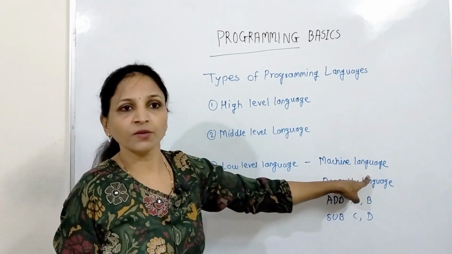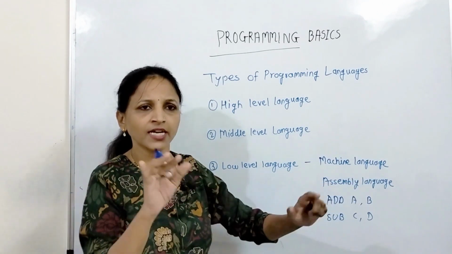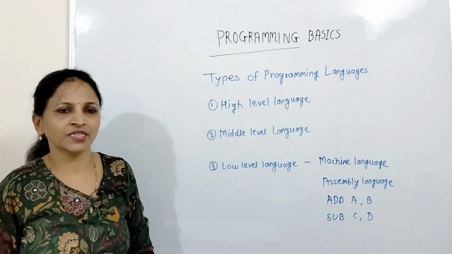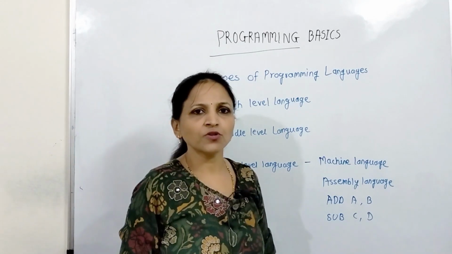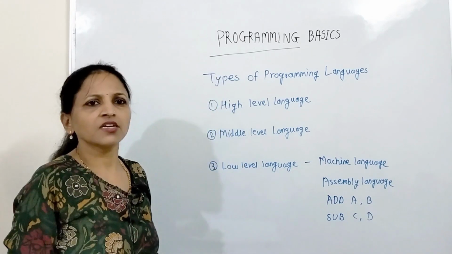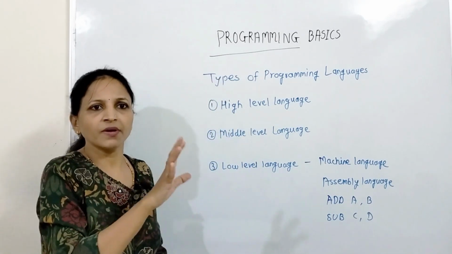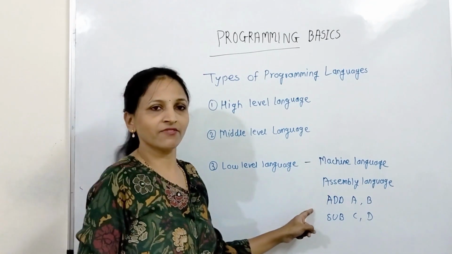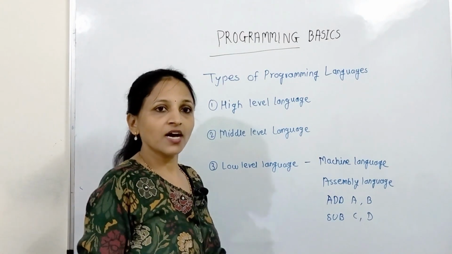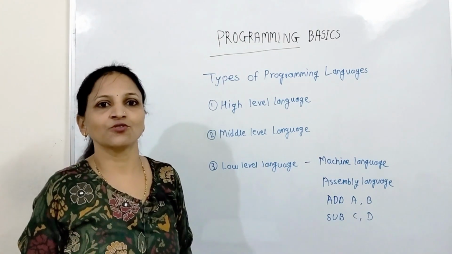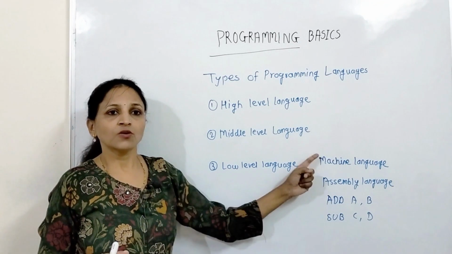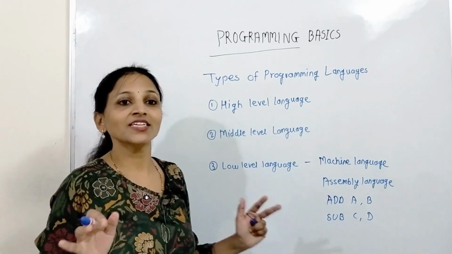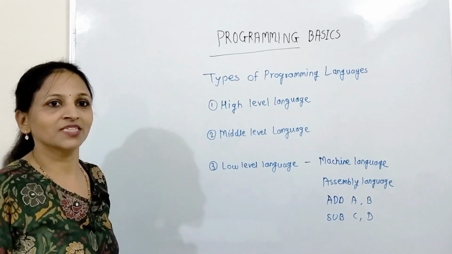If you are writing code in machine language, no conversion is needed; directly that code will be executed by the machine. In assembly language code there is very little conversion, and that will be done by the assembler. That's why programs written in these languages execute very fast, because those programs are very easily understandable by the machine.